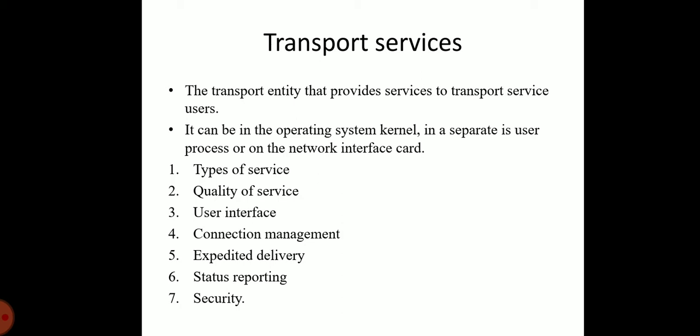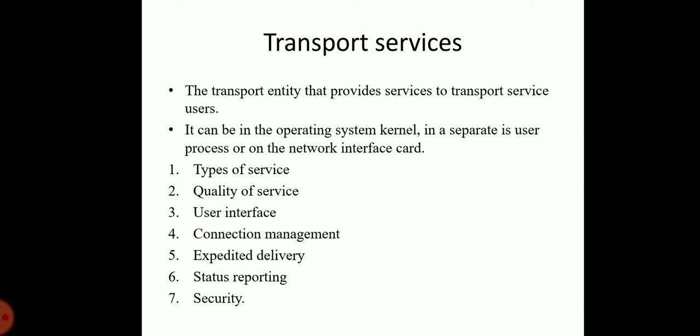Then the data transfer between the transport entities: both user data and control data must be transferred. Full duplex service must be provided. Half duplex and simplex may also be offered. For the user interface, it is not clear that the mechanism of the user interface to transport protocols should be standardized.